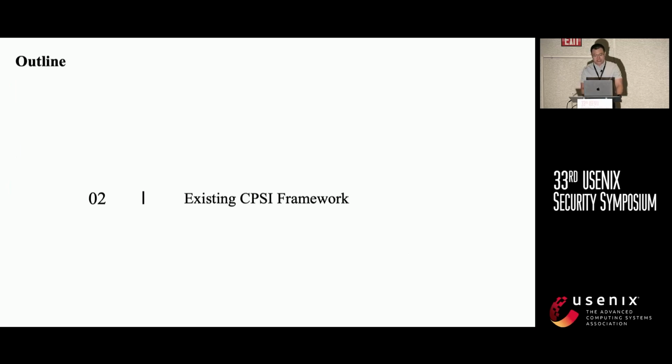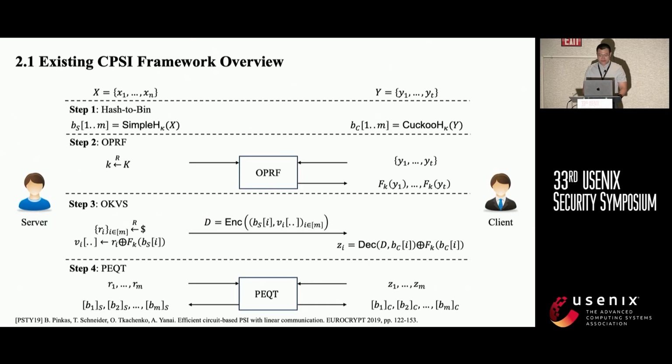So let's turn to the second part, existing Circuit-PSI framework. Existing Circuit-PSI construction has 4 steps. In step 1, the client inserts its set into a Cuckoo hash, and the server inserts its set into a simple hash with the same hash functions as the Cuckoo hash. In step 2, the 2 parties run OPRF to let the server learn the OPRF key K, and the client learns the OPRF output of their set elements. Step 3 is OKVS, and step 4 is PQT.